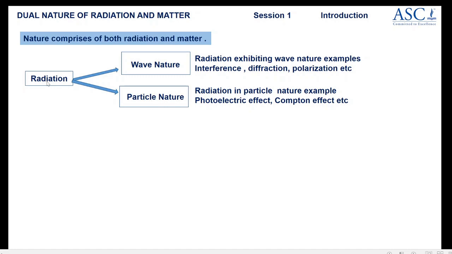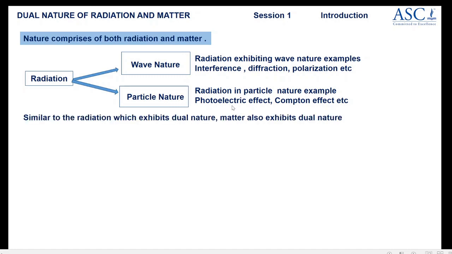So you need to understand radiation sometimes behaves as a wave and sometimes as a particle. Hence, radiation is said to exhibit dual nature. Similar to radiation, matter also exhibits dual nature, and this concept will be dealt with in the last session of the chapter.